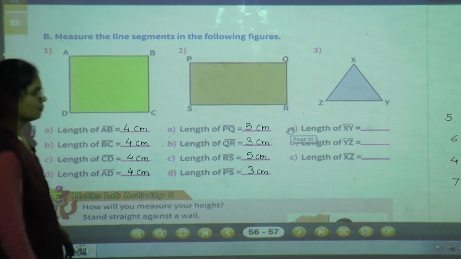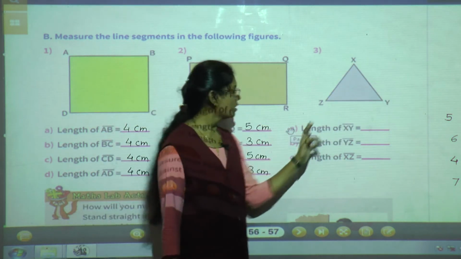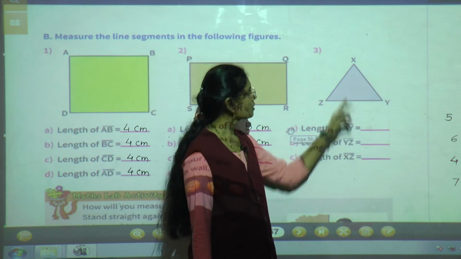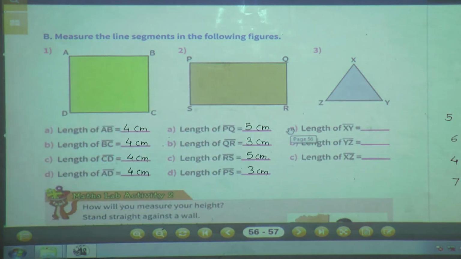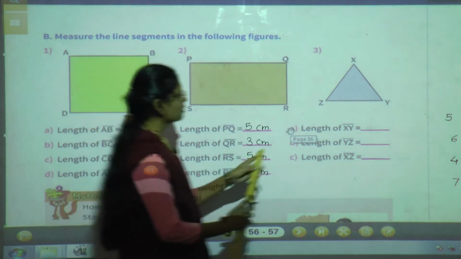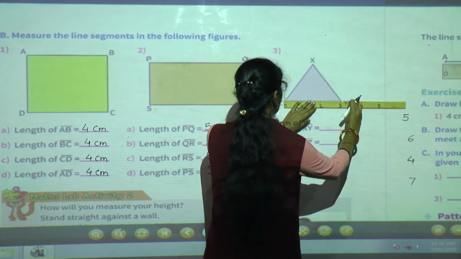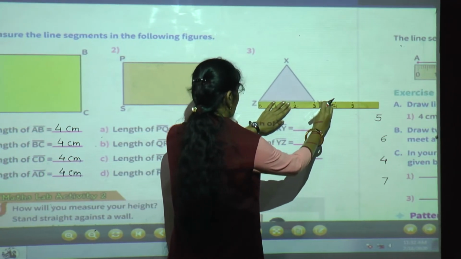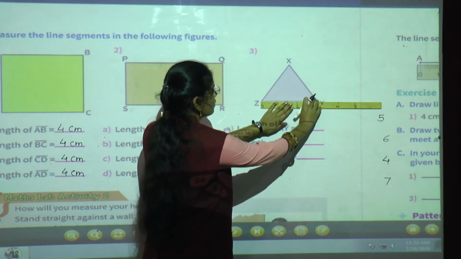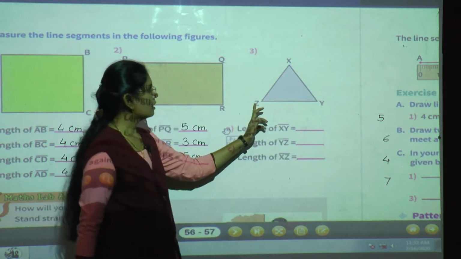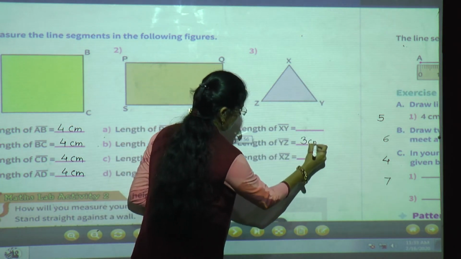Then one more shape is there. It is a triangle. See, triangle XYZ. Length of XY. Keep your ruler on the X point. The X point should be on 0. Then we will measure the length of XY, or else we can measure ZY first also. See, Z point is on 0 and Y is on 3. So what is the length of ZY? ZY or YZ is 3 centimeter.